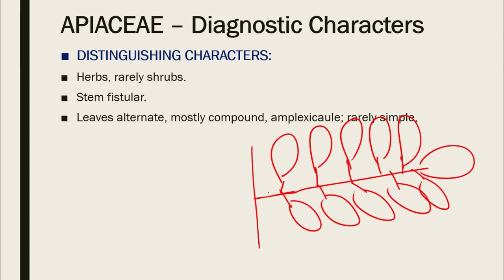In this particular leaf, the lamina is divided into leaf-like parts, and these are known as leaflets.